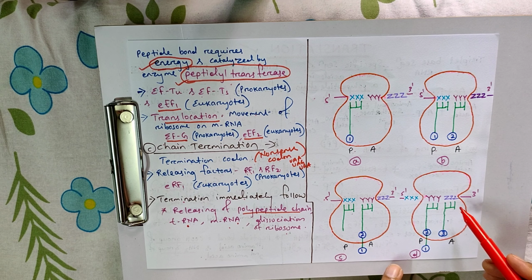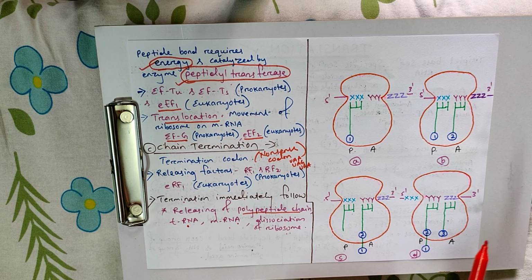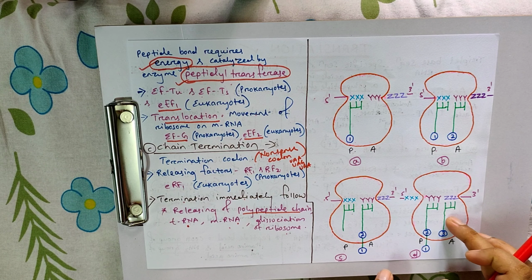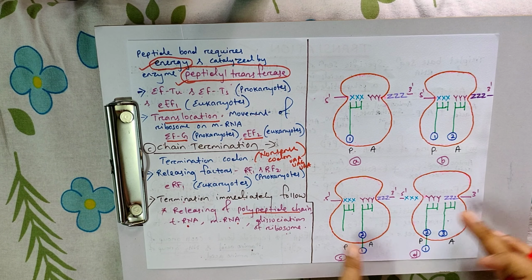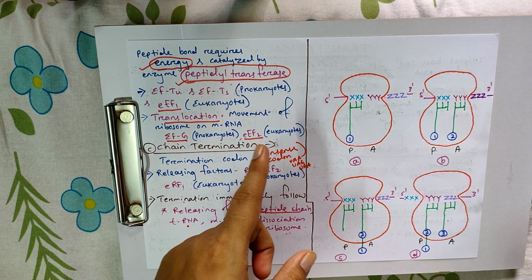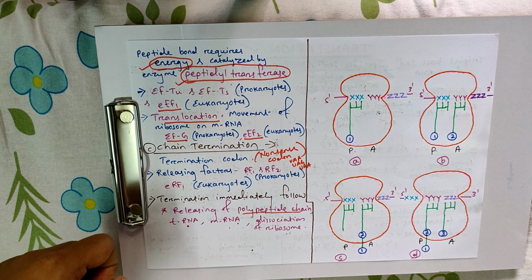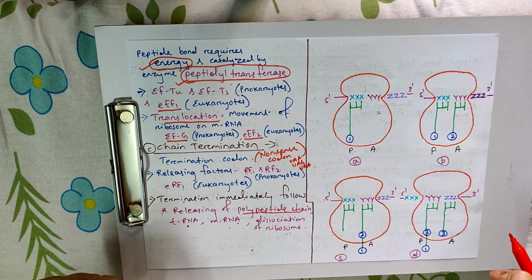When the termination codon reaches, the synthesis of the polypeptide chain stops and it is removed, followed by the removal of tRNA, mRNA, and dissociation of the ribosomal subunits. In this way, we completed translation. Thank you.